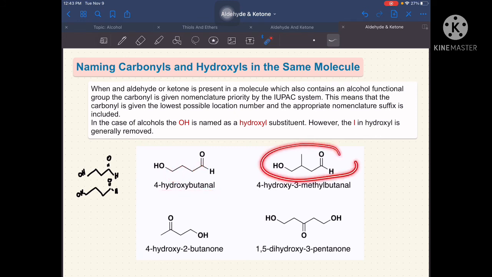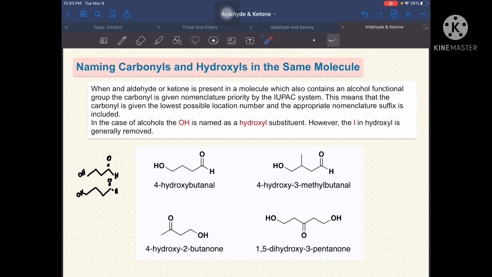Next, let's have this structure. So we have here our number 1, 2, 3, and 4. So kay carbon number 3, we have here 1 carbon atom na nakakonect sa kanya. 1 carbon atom. And then kay carbon number 4 naman, nakakonect yung ating functional group. So if we are going to name this one, we have 4-hydroxy-3-methyl butanal. So, ganyan lang siya.